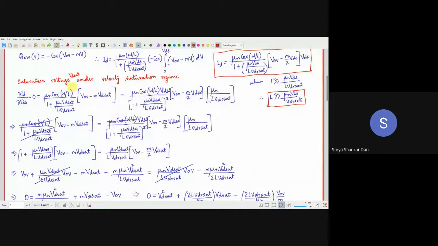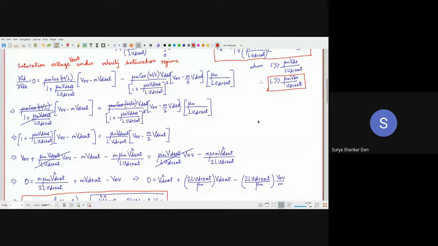So I'll just take the derivative. Very simple. The first term is basically the derivative of the numerator here. That will become VOV minus M VDSAT, minus the next derivative term, which is basically the derivative of the denominator, because this also has one VDS. So I've done that.